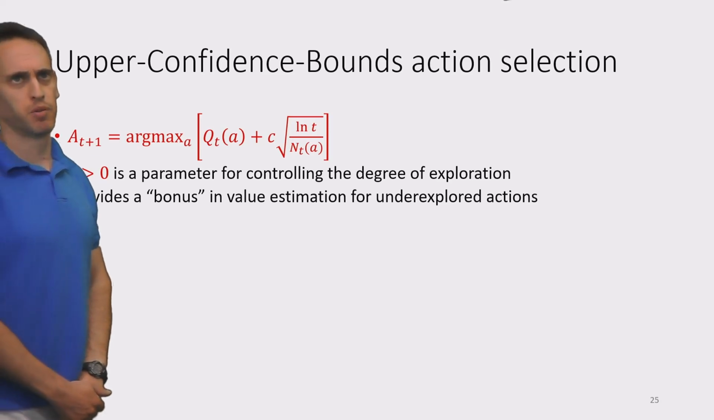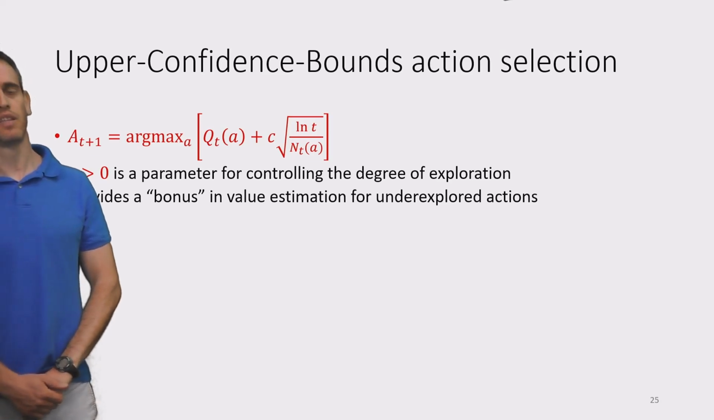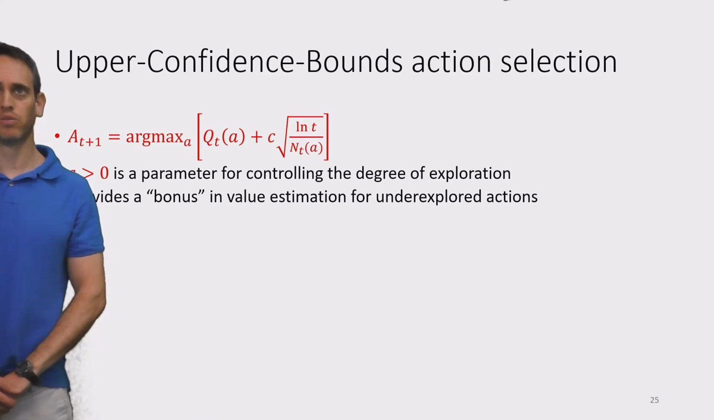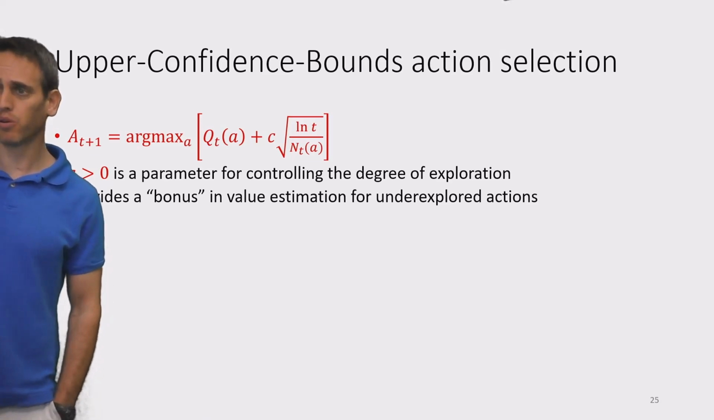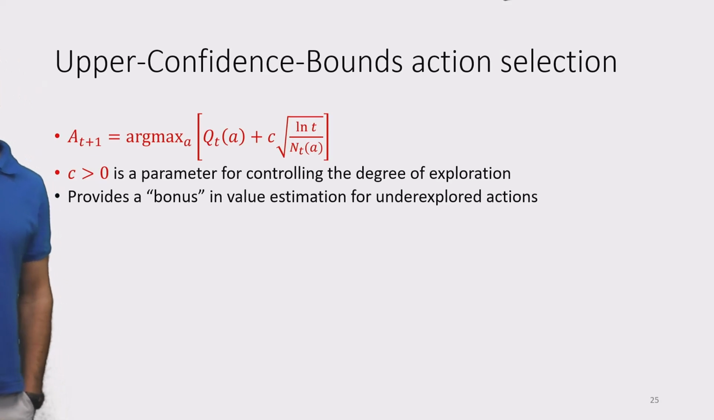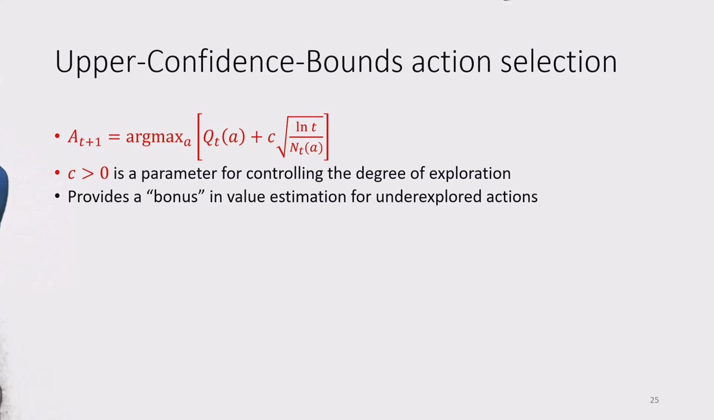Okay, a good example of an approach that takes into account both the Q estimation and the uncertainty regarding the estimation is upper confidence bound action selection, UCB. And this is a very powerful exploration strategy that has some nice theoretical guarantees. We'll discuss those also.